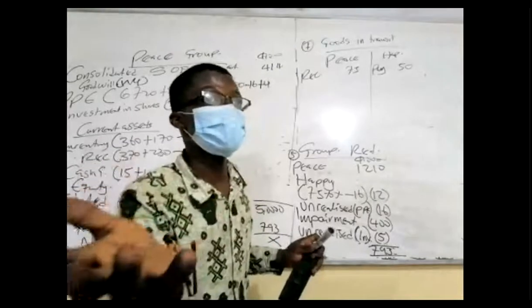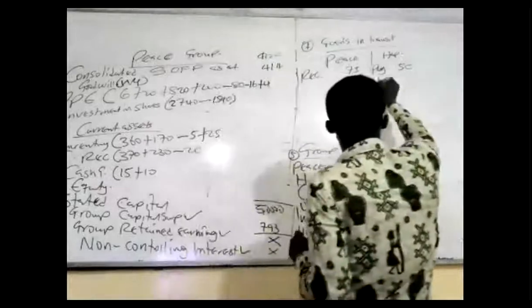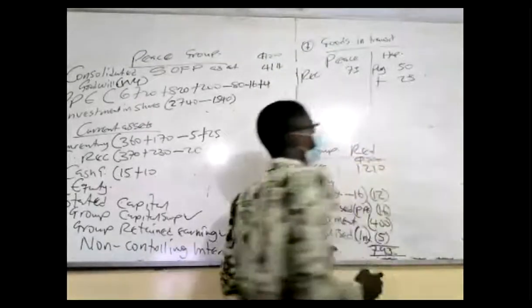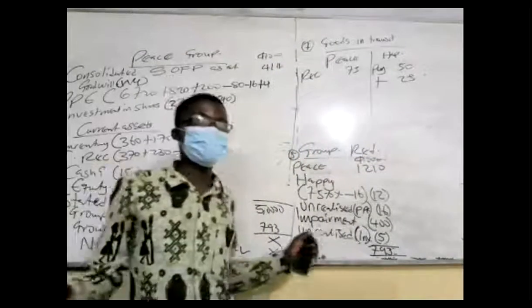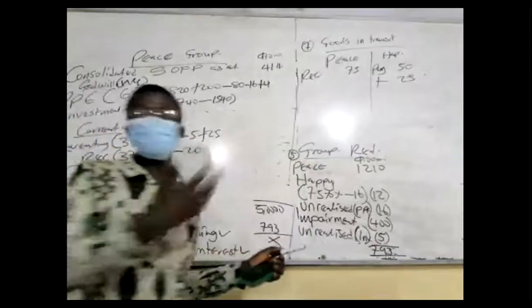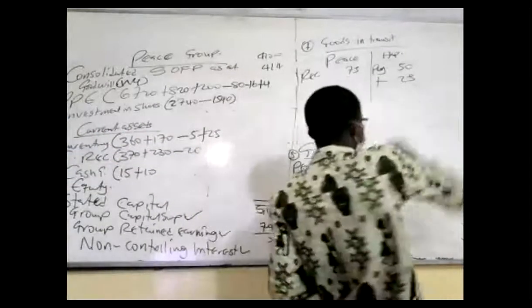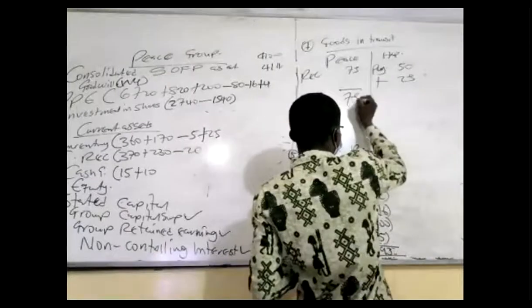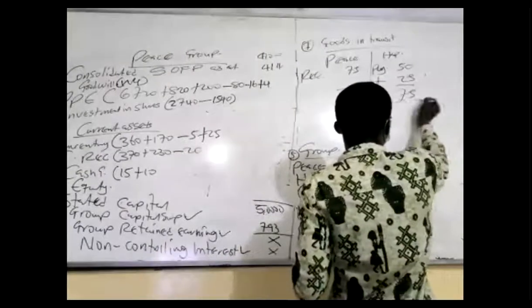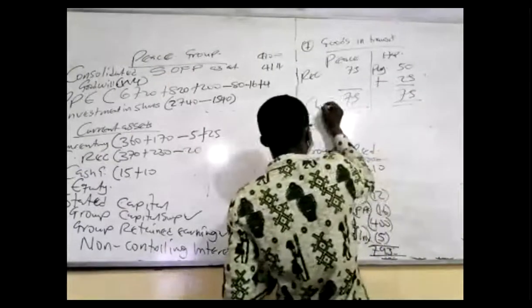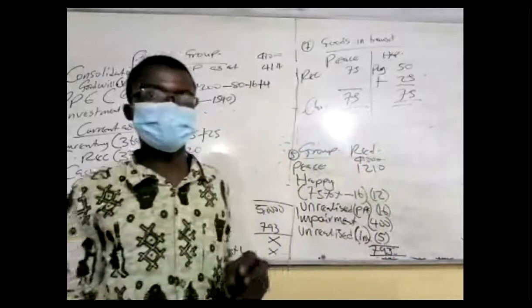Increase the Happy payable, so plus 25. Happy payable is what? That is all. Because Happy will owe by what? 25. I don't really let it be 75. It might be what? Eliminated. That is all. No consolidated.